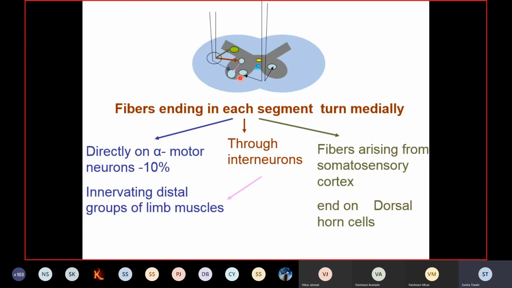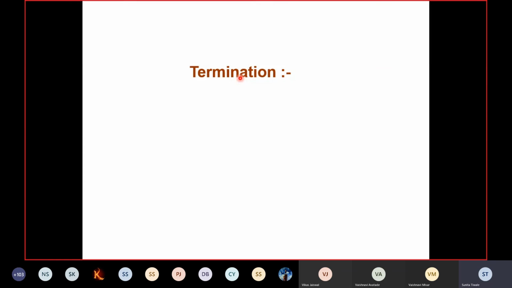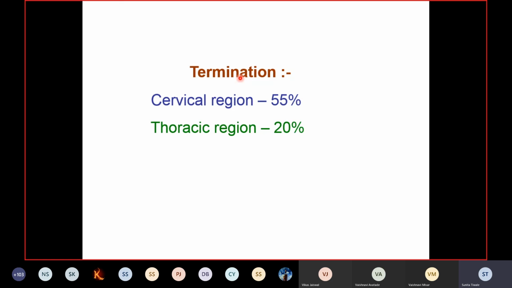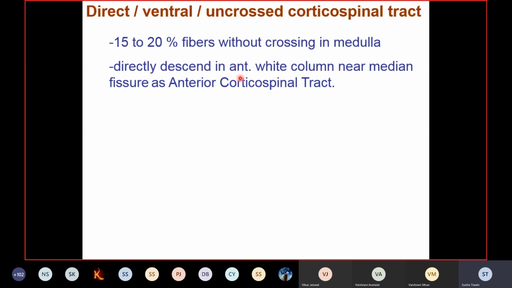So this is regarding the termination of the descending, that is the pyramidal tract. You'll find that in all, 55% of the fibers of this pyramidal tract will be terminating in the cervical region, 20% will be terminating at the thoracic level of the spinal cord, and the remaining 25% will be terminating in the lumbosacral region. Clear? Now the remaining is the direct or the ventral, which is called the uncrossed corticospinal fibers.